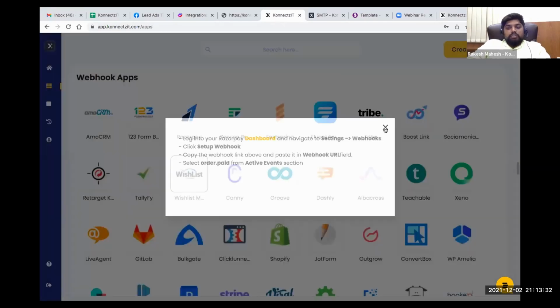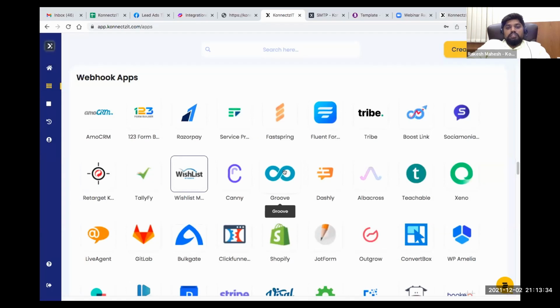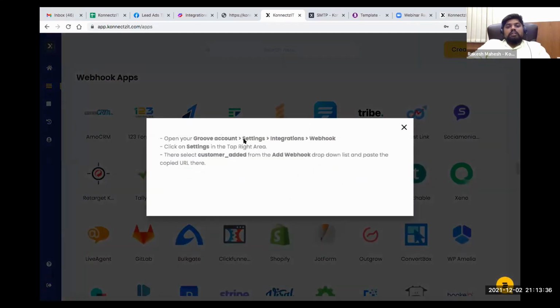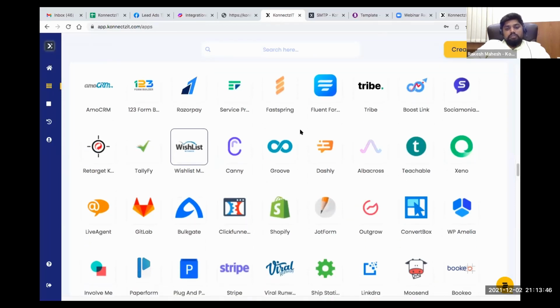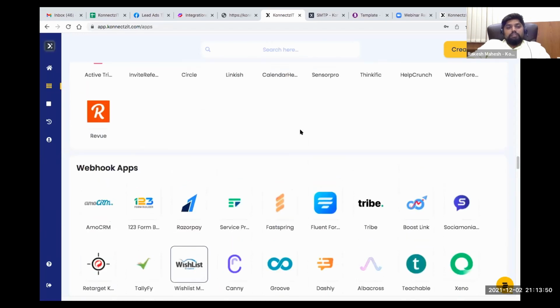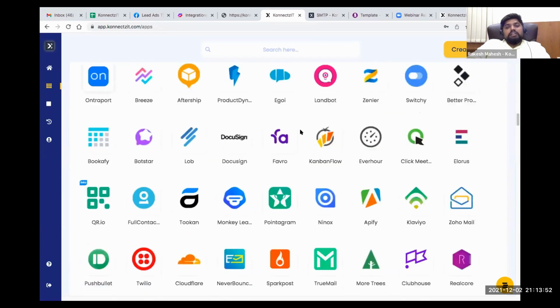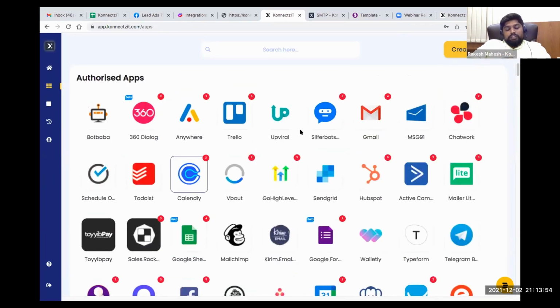So basically you have to use those instructions, go to that settings page, follow the instructions and place the webhook manually. I'll show you a use case of one or two webhook apps, how to do that. So basically for webhook apps you have to manually place the webhook URL. So this is how you have to authorize the apps.